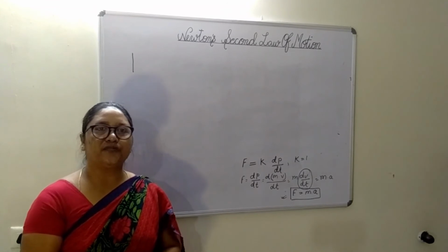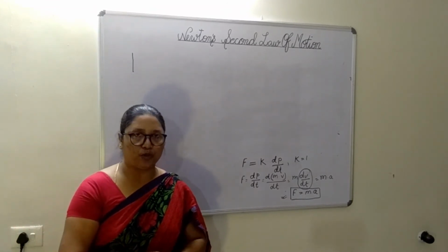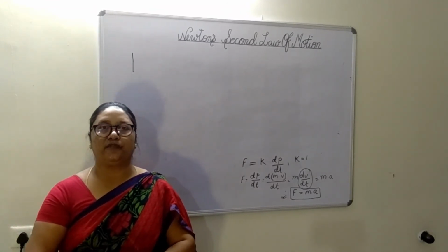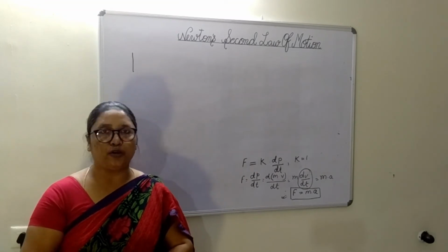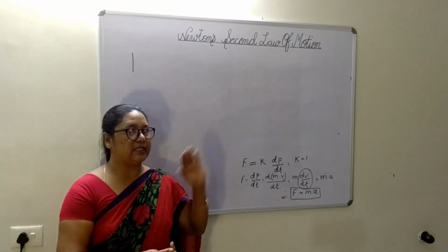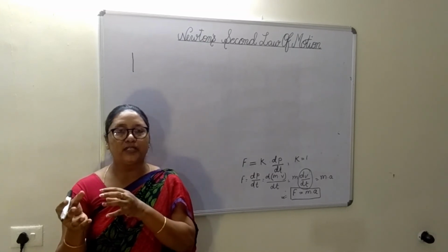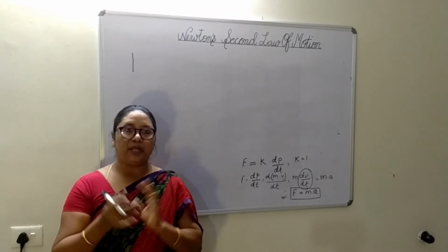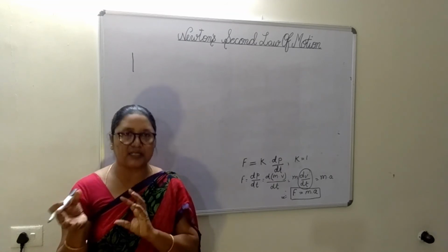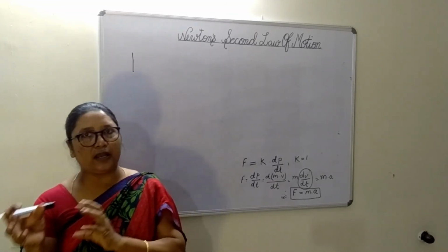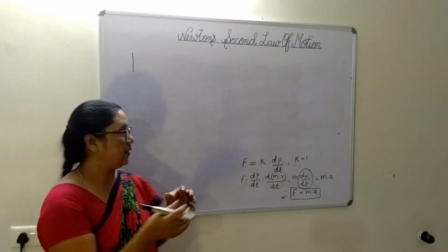Now in Newton's first law of motion we saw uniform motion, but in the second law of motion we saw the scenarios of non-uniform motion. Now we will see how Newton's first law is contained in Newton's second law of motion, meaning we will see the consistency of Newton's first law and second law with each other.